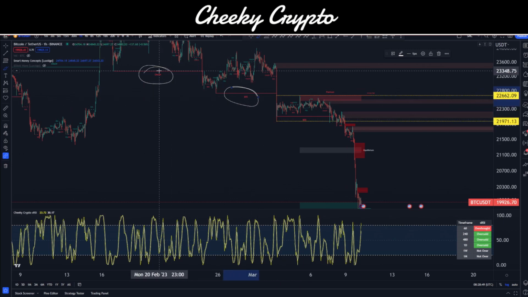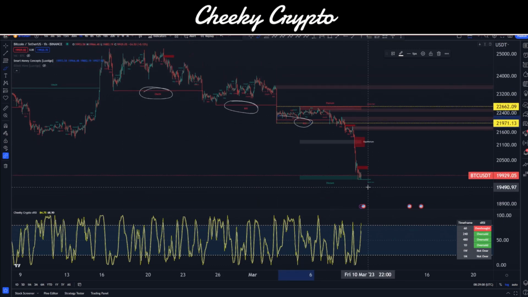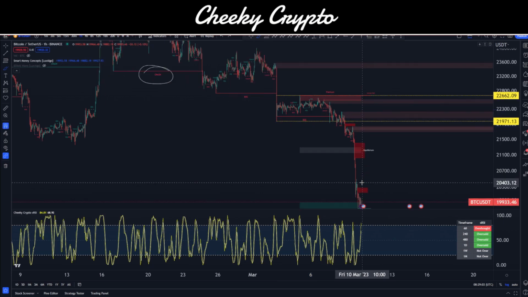So what we see is we have a change of characteristic. We went from bullish to bearish, and then we confirmed that with a break of structure. Then we confirmed that we'll continue in this move to the downside with another break of structure. And we can see where we are right now. Not only did we have those things, we also had that weak low and a strong high.